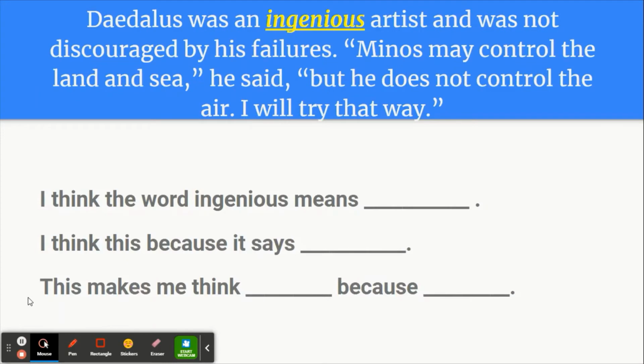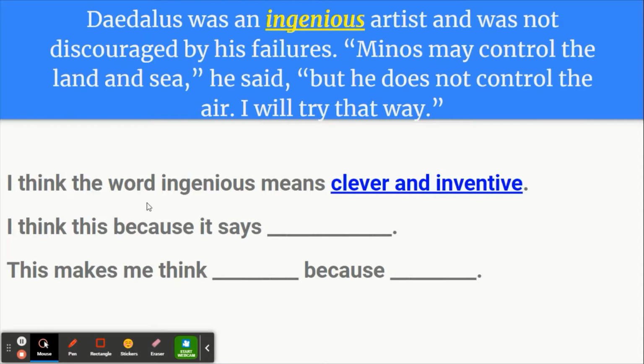You'll have sentence stems just like these, so let's go ahead and practice so you know exactly what you need to do. The first one is, I think the word ingenious means. So we were able to link the word ingenious with the word we do know, which is genius. And we know that a genius is smart, clever, and inventive. So we'll add that. So I think the word ingenious means clever and inventive.